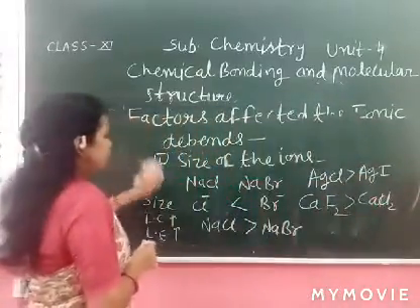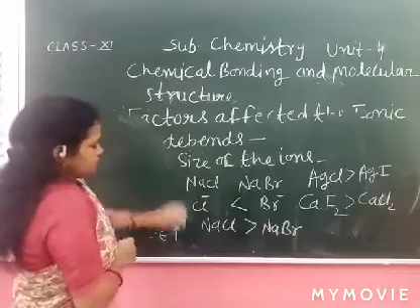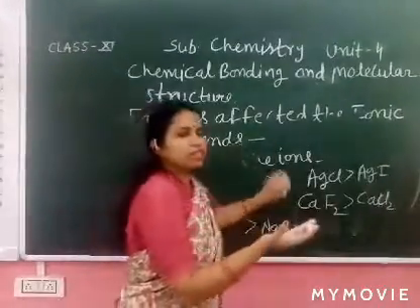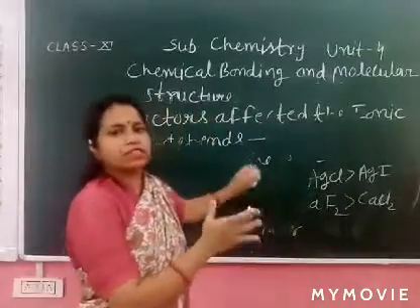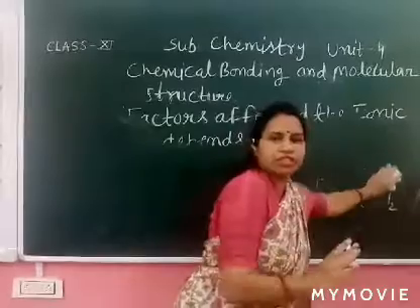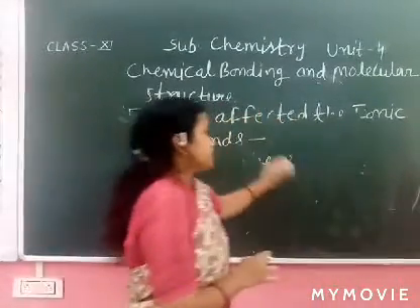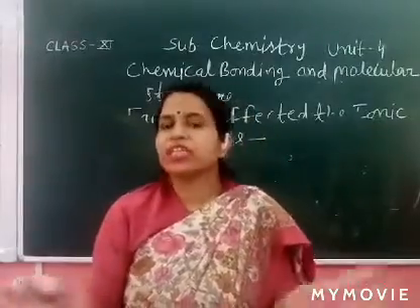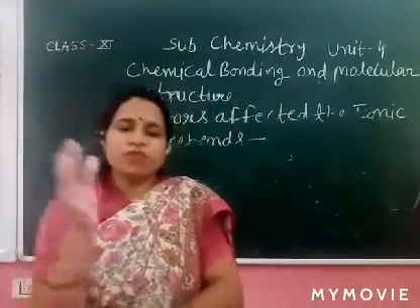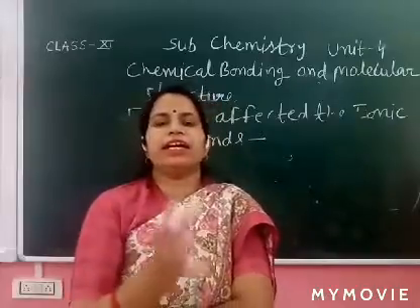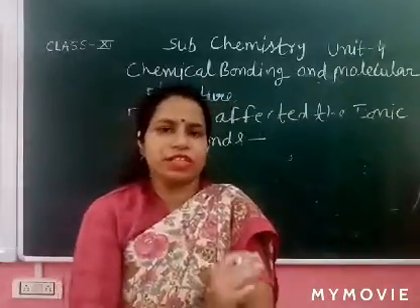So size of the ions and charge of the ions: if charge increases, lattice enthalpy increases. If attraction decreases, lattice enthalpy decreases, and ionic bond strength is decreased.